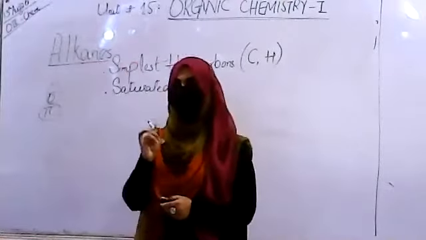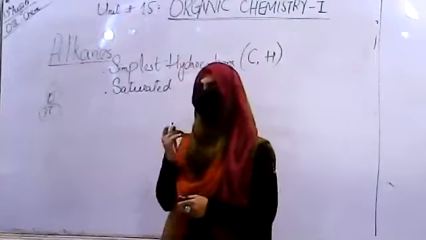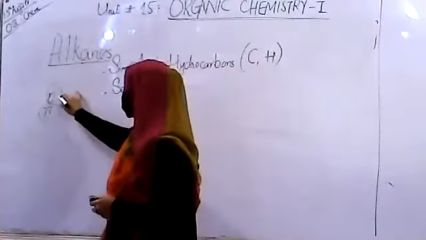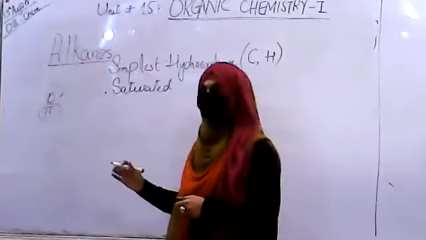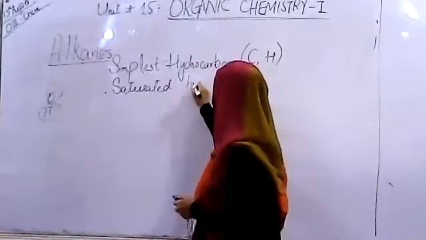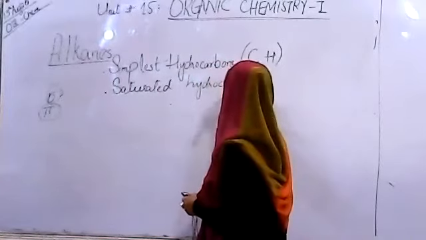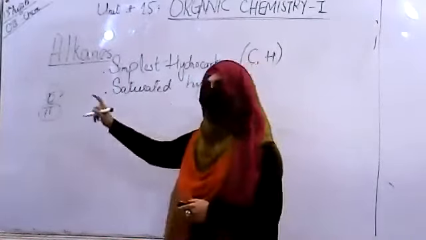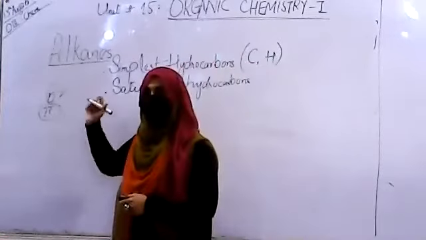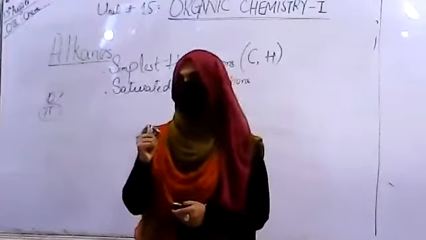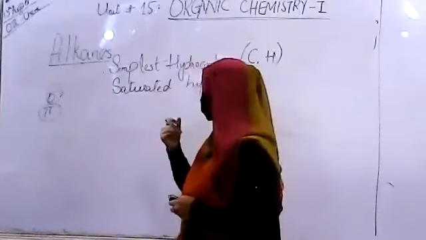So in the alkanes, they all have sigma bonds, and because of this reason they are called saturated hydrocarbons. This one property makes alkanes very inert and least reactive. This is the point we are going to explain later in detail.